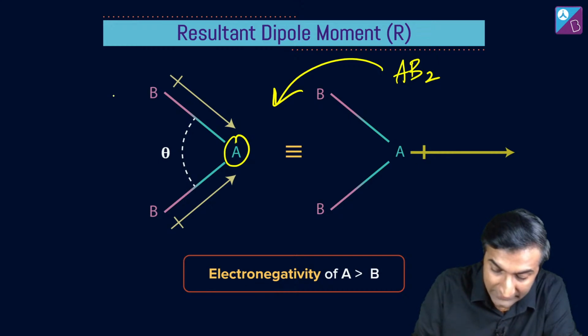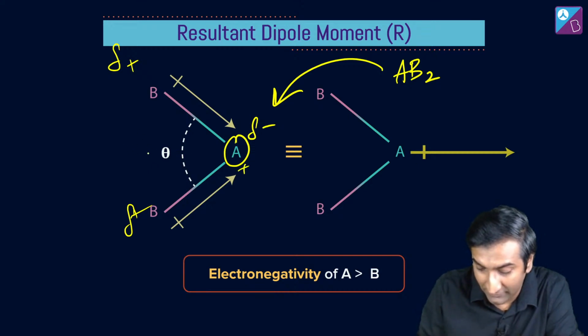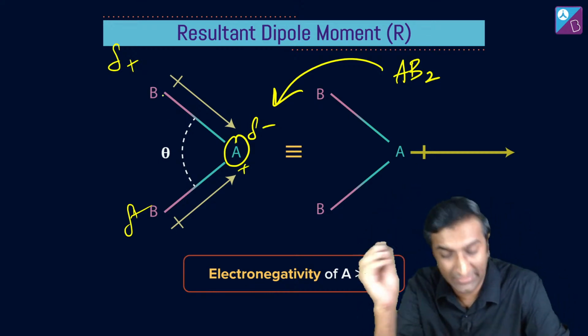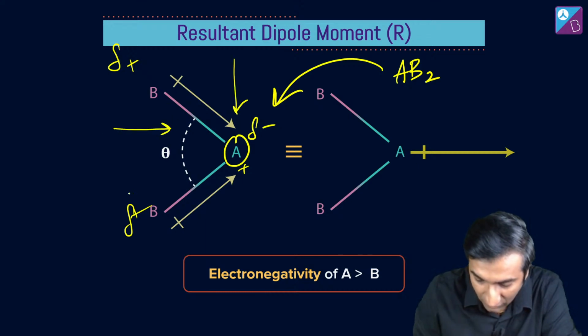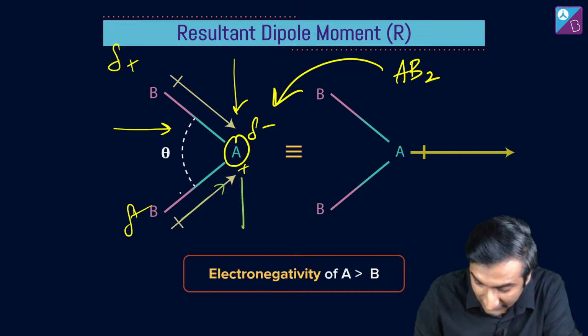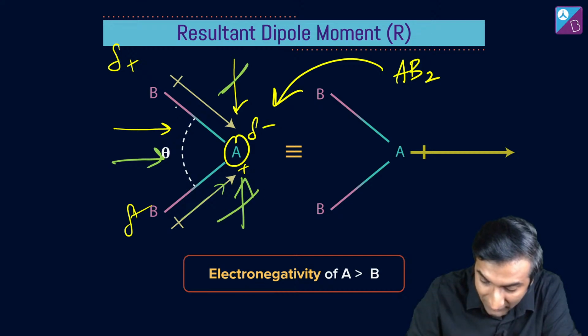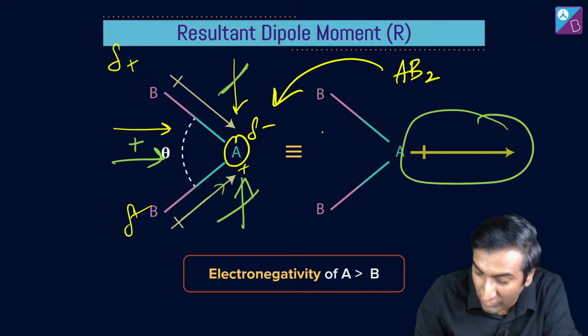Assuming कि this is say delta positive, this is delta negative, then I would say कि देखो ये angle ये सब हो रहा है, but something very interesting happens. इसका जो resolution होगा, you know the idea of resolution of vectors, this can be resolved as this plus this. I'll change the color here, and this one can be resolved as this plus this. And you see conveniently ये हो जाते हैं cancel, या ऊपर नीचे वाले हो cancel और ये दोनों हो गए add, तो net direction हो गया dipole का this.